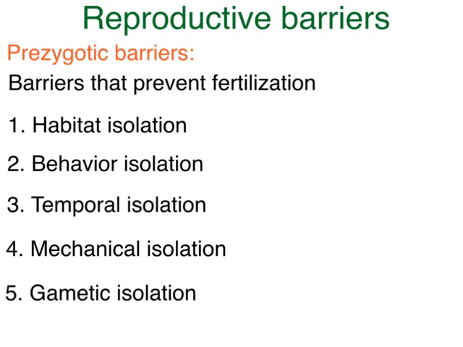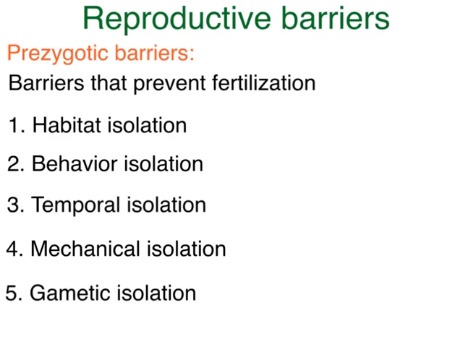Number 4, mechanical isolation. In essence, the boy bits and the girl bits don't match up. Okay, so the boy bits and the girl bits don't match up. It's impossible. They can't have sex, and therefore they can't mate. And it's not always sex. It could be other types of things that are going on too. But they can't do it because the boy bits and the girl bits don't meet up. They have different, what we call anatomical structures.